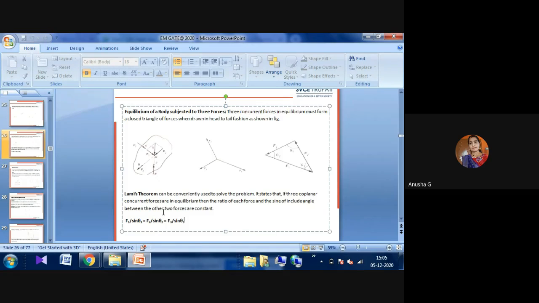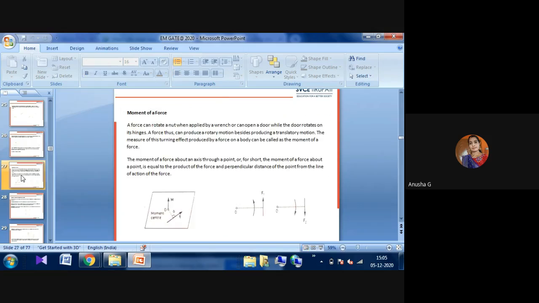Substitute all the values, then you can easily find theta 3. Suppose they give all the angles and then ask you to find the forces, that will also be very easy by using Lami's theorem. This is one of the methods to find the forces in different equilibrium conditions, using the values given for the forces and angles.